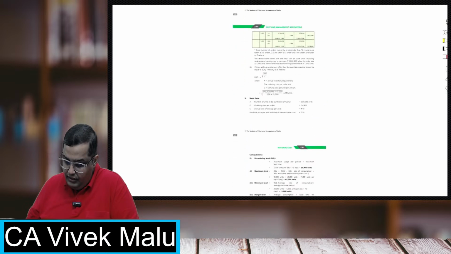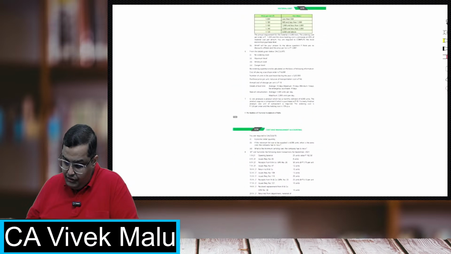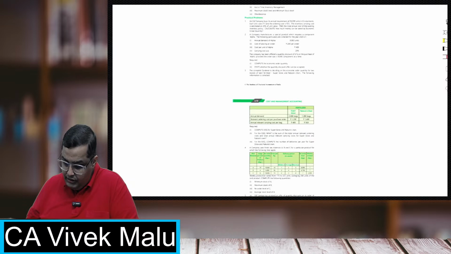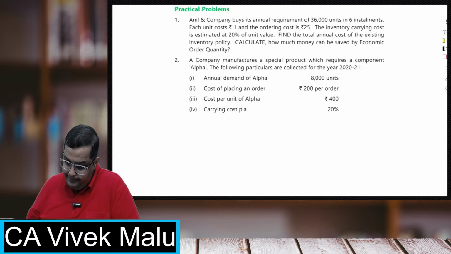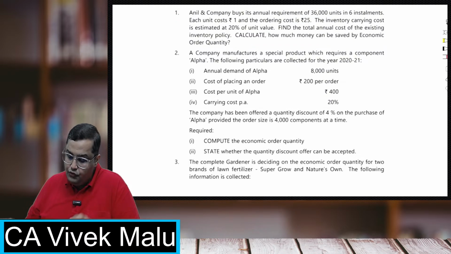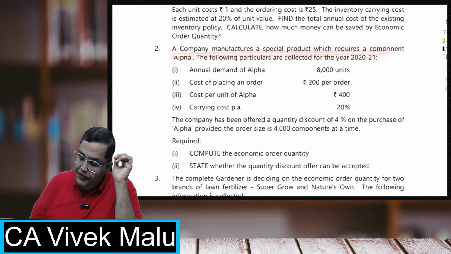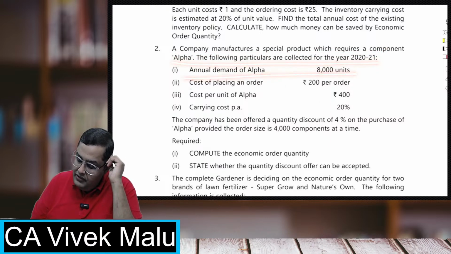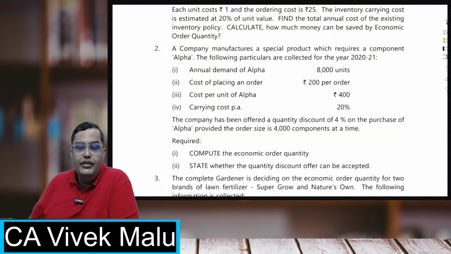Students, now see this question number 2. This is from the practical questions. A company manufactures a special product which requires a component alpha. The following particulars are given. Annual demand is given. Cost of placing an order. Cost per unit of alpha. Carrying cost has been given. The company has been offered a quantity discount of 4% on the purchase of alpha, provided the order size is 4,000 components at a time.